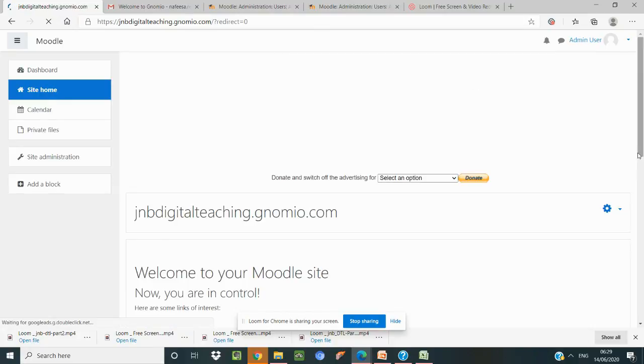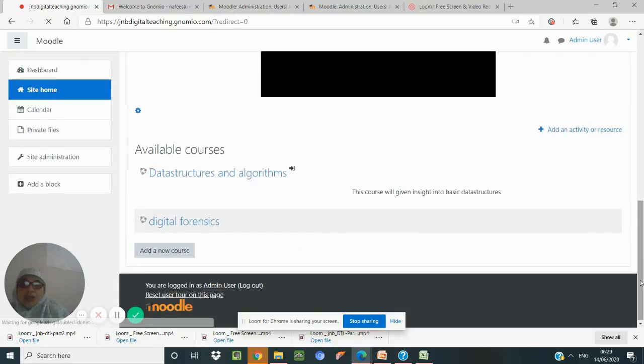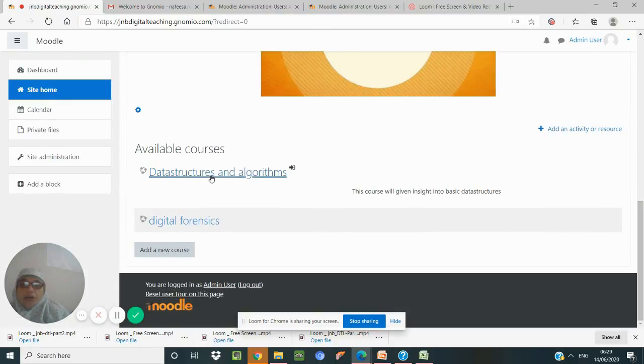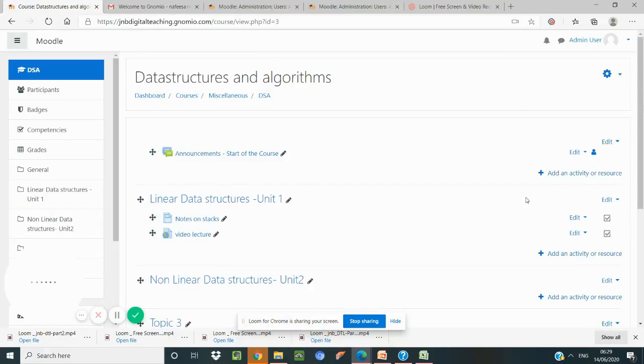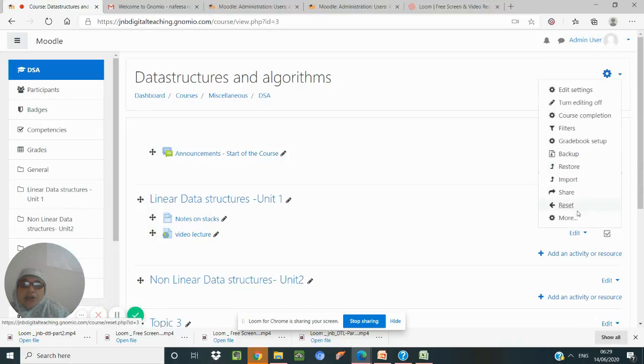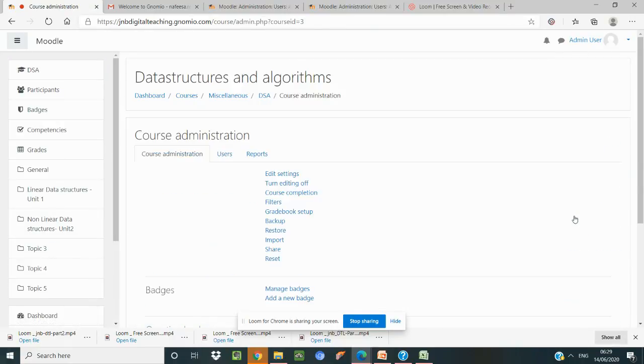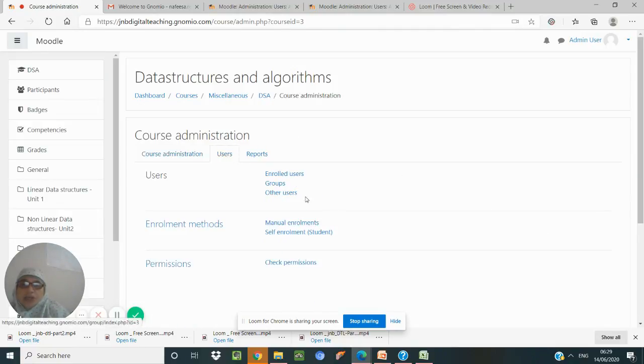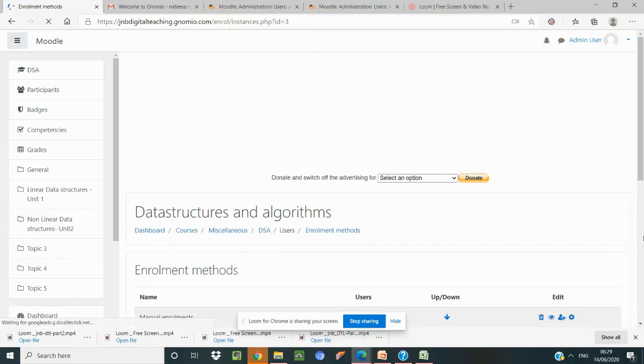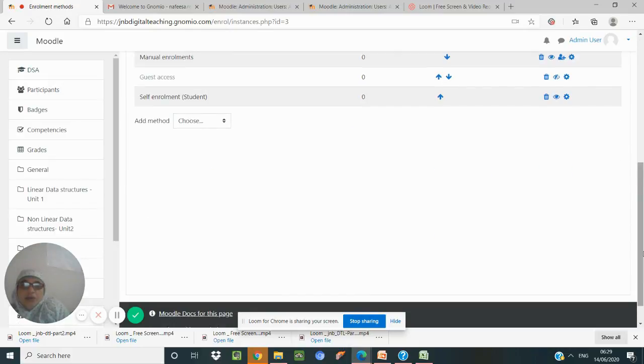In site home, we can see the courses available. Now I will go to data structures and algorithms. In this, again there is a settings button. There is an option called more. In this, when you click it, under users there is an enrollment methods option. So you click it. When you click the enrollment methods, here you will have the options.